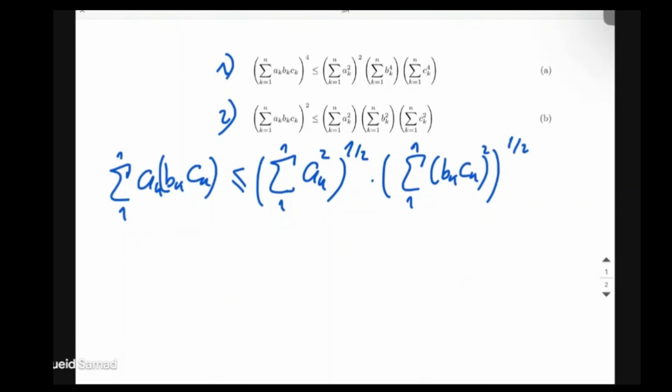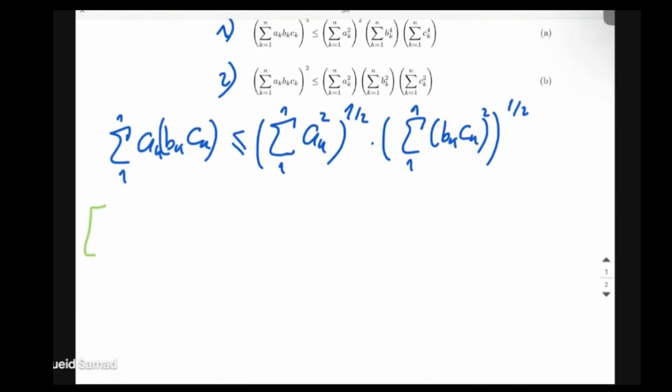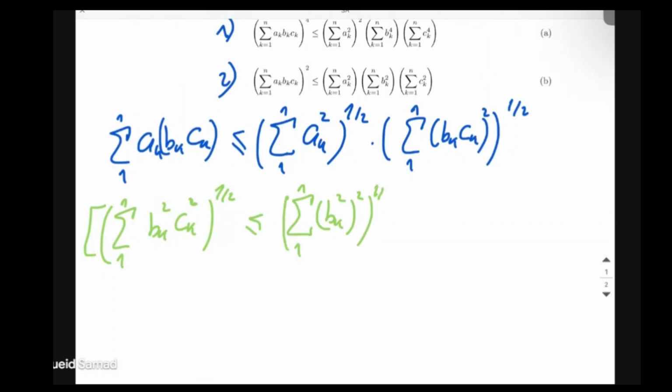Okay, so let's do a side calculation. Let's estimate the right term. So it's the summation from 1 to n of bk squared ck squared. We can basically write out this term as bk squared and ck squared; we don't have to multiply them and then square them. So all of this to the power of 1/2. This is smaller or equal. If we apply the Cauchy-Schwarz inequality with respect to bk squared and ck squared, we get the following: the summation from 1 to n of bk squared, to the power of 2, and all of this to the power of 1/2, times the summation of ck squared, of course also squared, from 1 to n, to the power of 1/2.